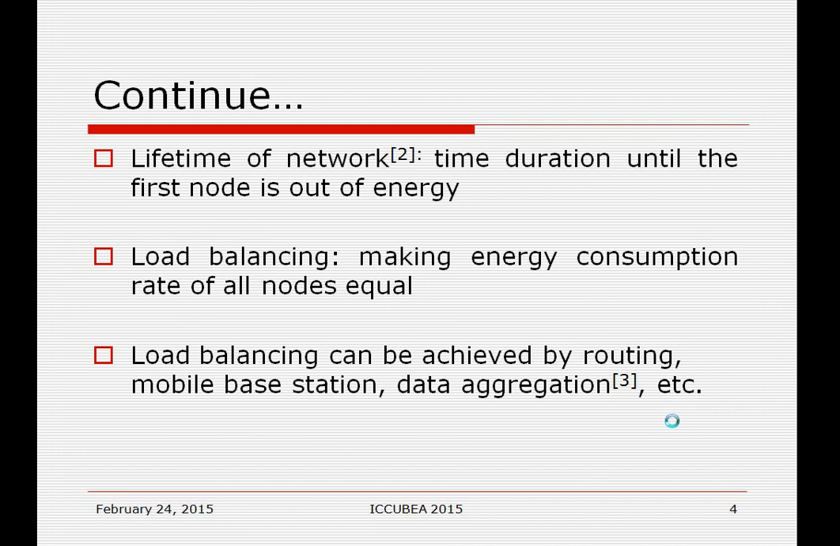Load balancing is making the energy consumption rate of all nodes equal. So by load balancing we get the energy consumption rate of all nodes equal, and all nodes will die at the same time. So the lifetime of the network is defined by all nodes instead of only one node which has a very high energy consumption rate. Load balancing can be achieved by routing, mobile base station, data aggregation and so on.